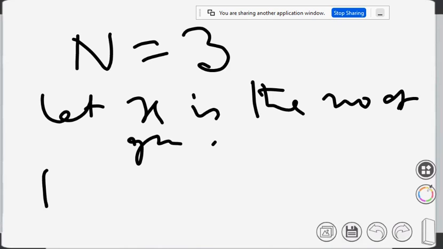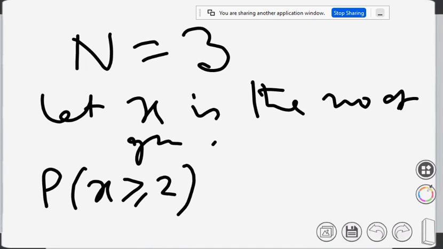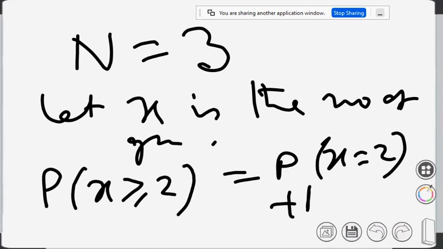So we have to find the probability of x greater than or equal to 2. This is what it asked: A winning at least 2 games out of 3. At least 2 means x is greater than or equal to 2. That means you have to find the probability of x equals 2 plus the probability of x equals 3. These two probabilities. So what will be the probability?